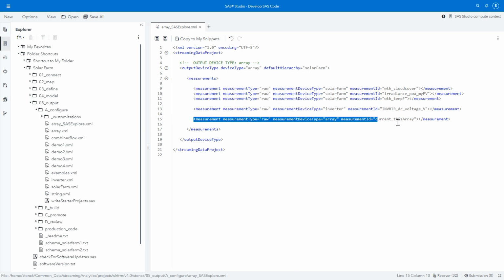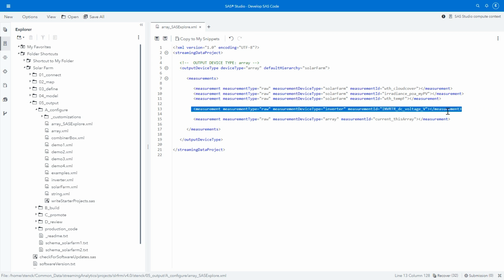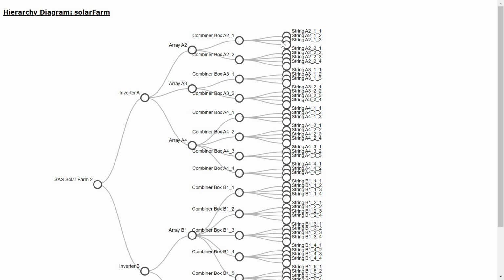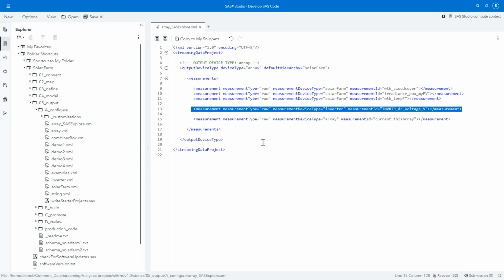And then we choose the columns for that output data set. And here we're going to pull the array's current, and that's an easy measure to pull because we're looking at arrays. But then you'll see some of the other options here where we're pulling the inverter's voltage and the weather from the solar farm and irradiance from the solar farm. And if you go back to our picture of our system, the reason we can specify this so simply is because we already know our digital twin. We know how the devices are connected. So the logic inside SAF builds what's needed to pull that information.